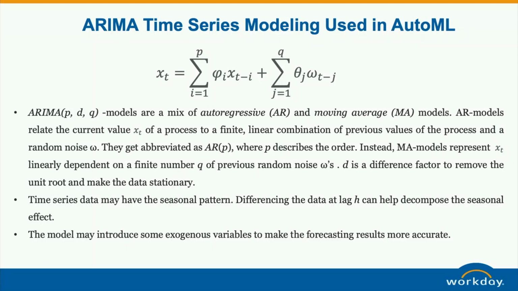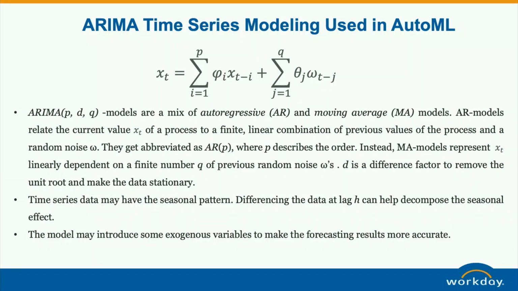There is a set of (p, d, q) combinations, and for each combination we estimate phi i and theta j to generate one time series. Then we use different statistical ways to evaluate whether this model is sufficiently built, for example the Ljung-Box test or the Durbin-Watson test.